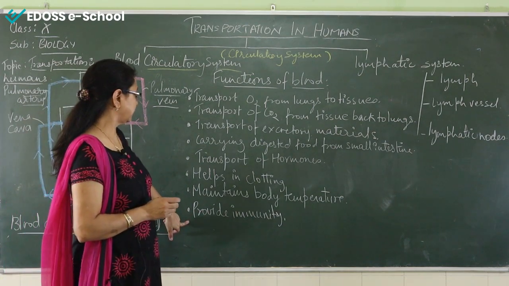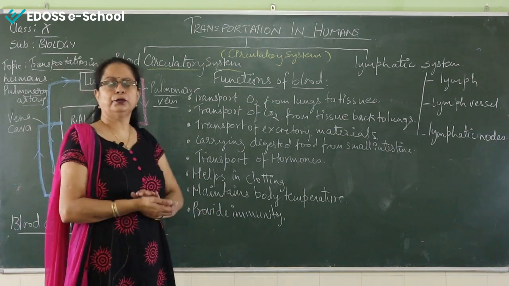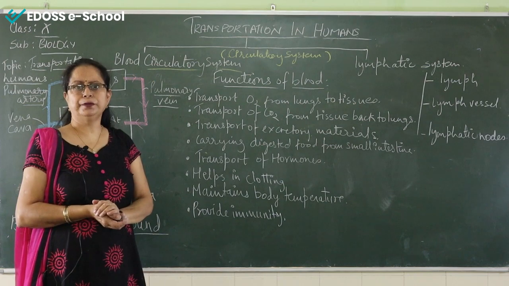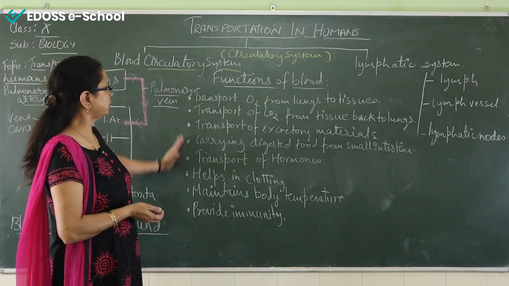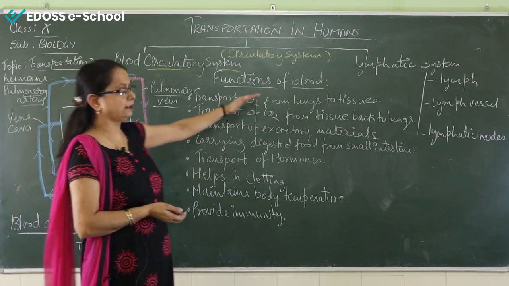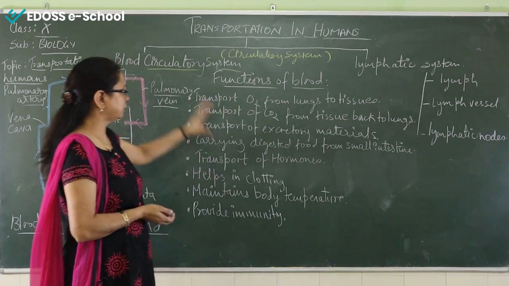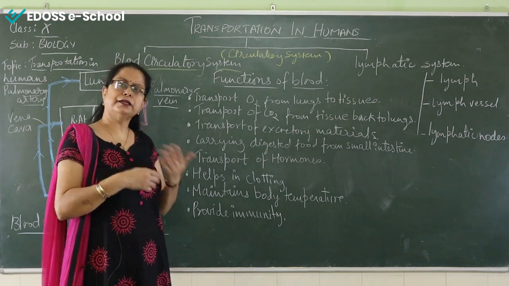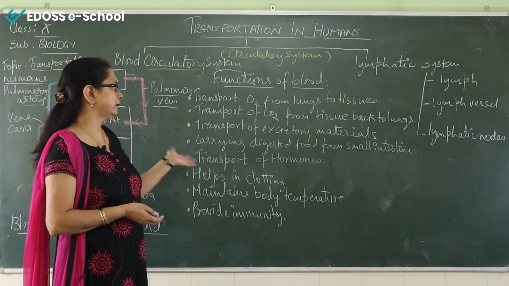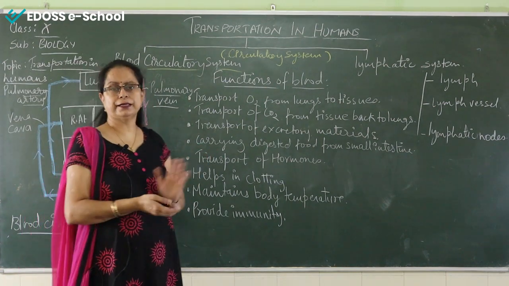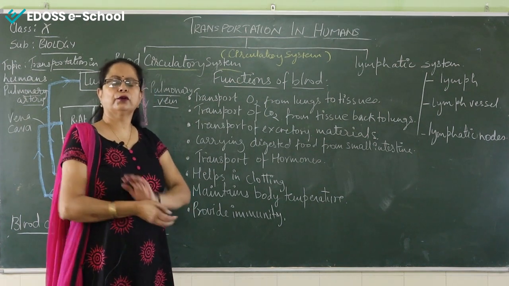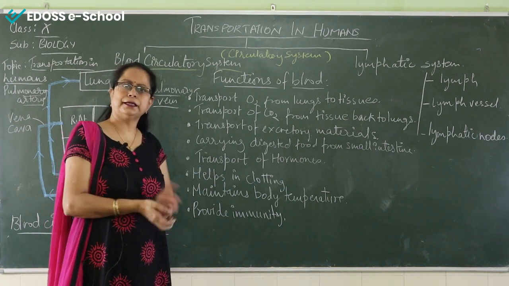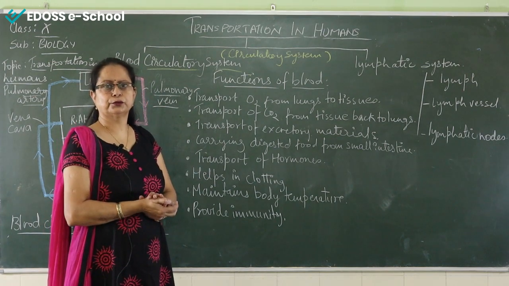Now next is the last, provide immunity. And who is responsible for providing immunity? Yes, we have discussed, that is the WBC, white blood cell. So these are the important functions performed by the blood. And here you can see it covers all the metabolic activities, and the transportation of each and every important thing carried out by the blood. So in short, we can say blood is responsible for carrying all the important things, the waste and the other things that are transported through the blood.